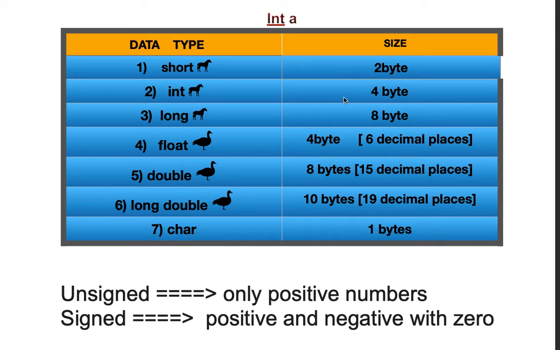Now, answer my question. What is the size of the integer data type? This is the most important question asked in MCQs. What is the size of the integer data type? And you are provided with the options: 2 bytes, 4 bytes, depends on compiler, and none of these. I hope you guessed the answer. No, it's not 4 bytes.